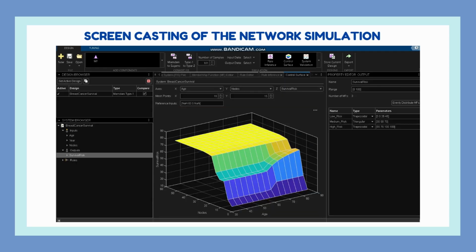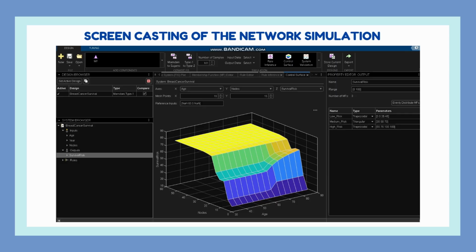Moving on to the control surface. So this surface is generated by evaluating the fuzzy rules for different combinations of age and nodes. As these input values change, the fuzzy inference engine calculates the corresponding survival risk. So the graph indicates that the survival risk generally increases as the number of positive lymph nodes increases.